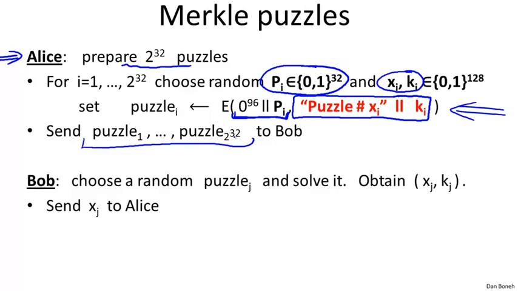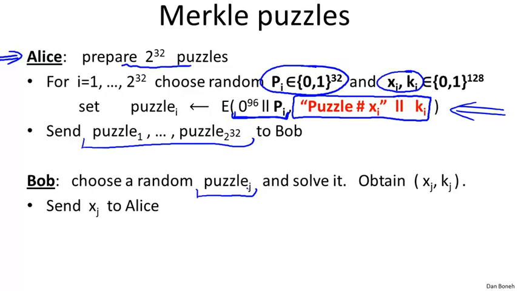Now, what does Bob do? Well, Bob receives this flood of 2 to the 32 different puzzles. He's just going to choose one of them. He doesn't even have to remember any of them. He just randomly lets most of them go by, and he happens to choose one of them. Let's say he chose puzzle number j. Then he spends time 2 to the 32 and solves this puzzle.